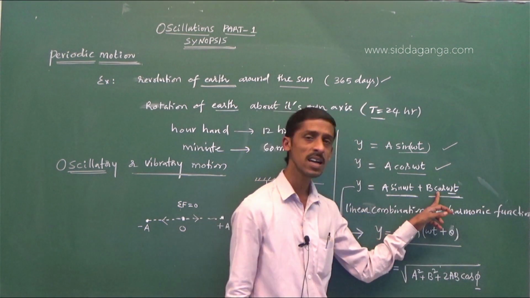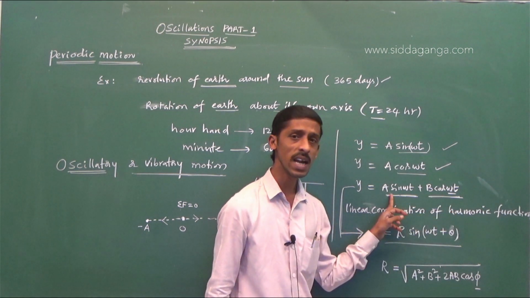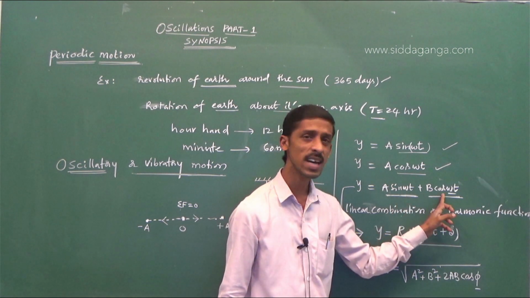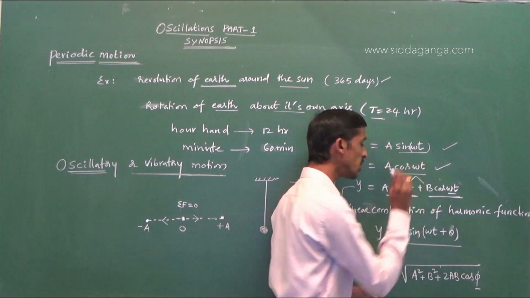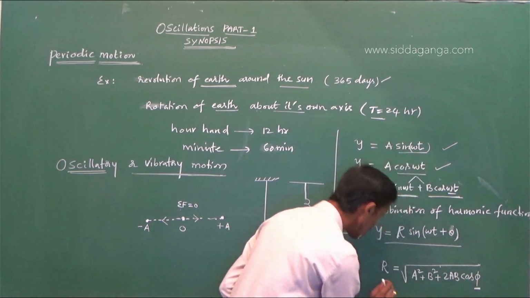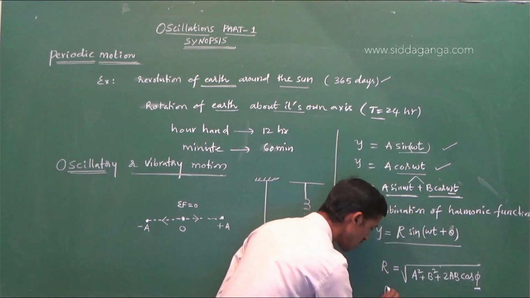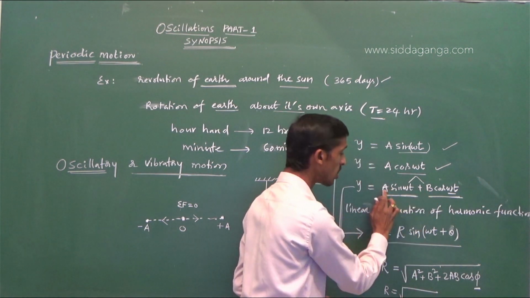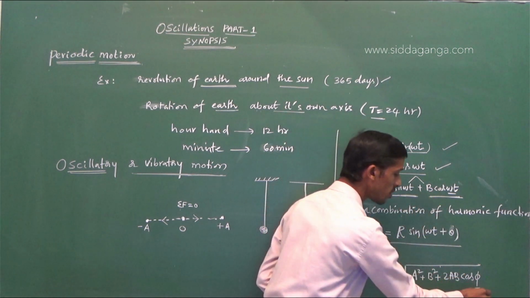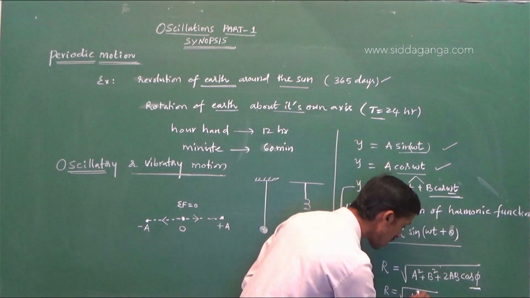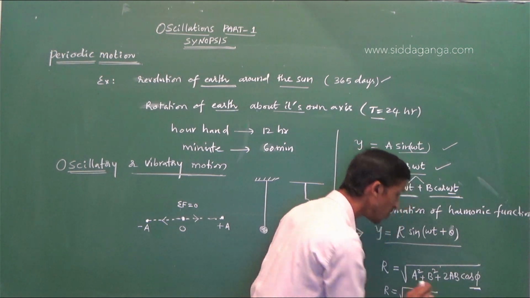Again here, cos theta can be written as sine of 90 plus omega t. So 90 plus omega t is nothing but cos omega t. What is the phase difference between these two? 90 degrees. So, the general formula here: the resultant amplitude is equal to the square root of a square plus b square plus 2ab cos 90. The third term becomes 0. R is equal to the square root of a square plus b square.